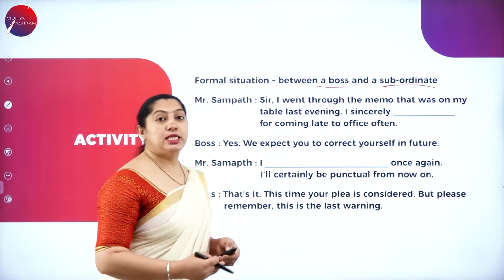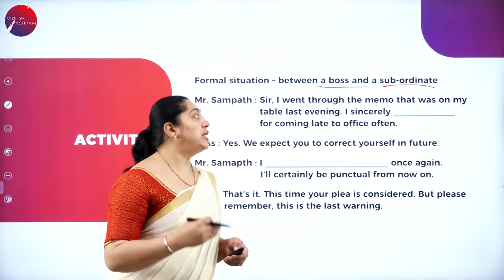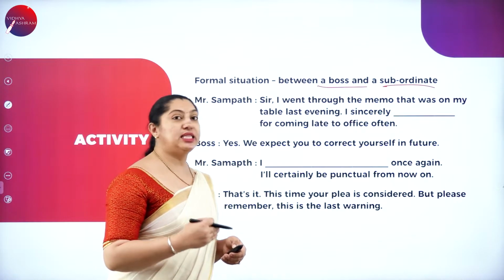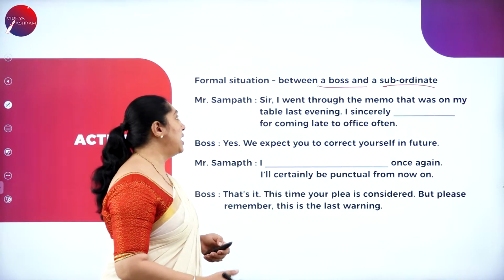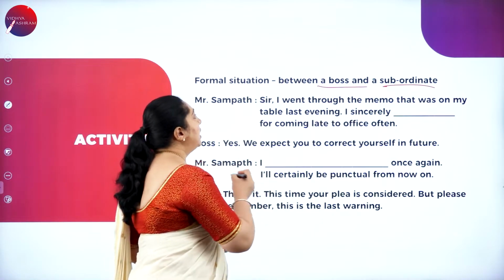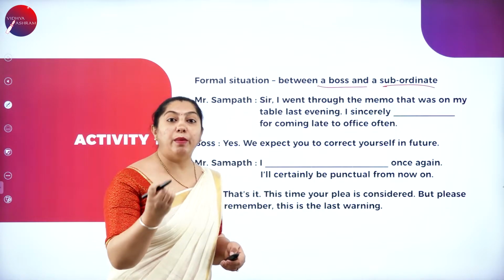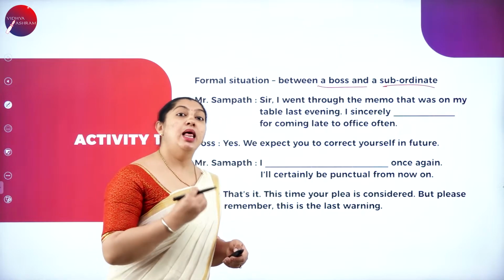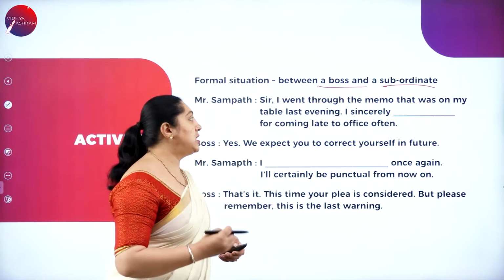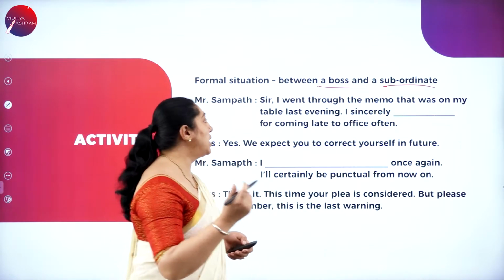Mr. Sampath, sir, I went through the memo that was on the table last evening. I sincerely, so here Mr. Sampath is saying to his boss that I have read the memo which was kept on my table last evening. And what does he say? I sincerely, what does he do here?